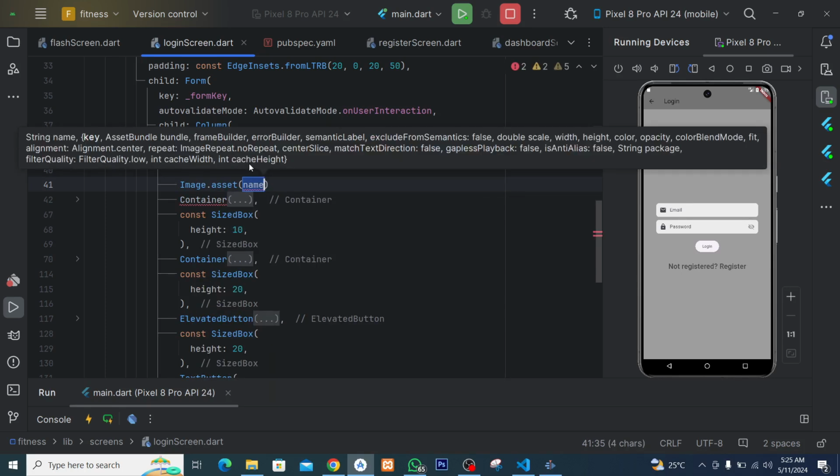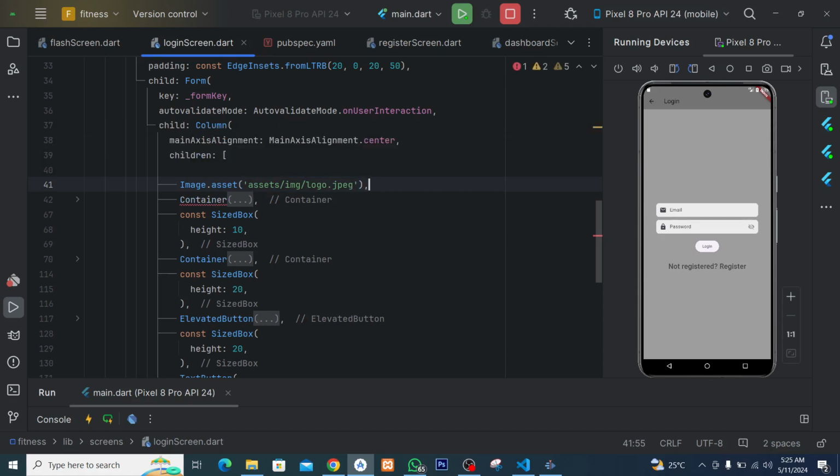For the asset, we have to specify where the location of the image is. It's inside the asset folder, then comma, then img, then comma. Then we also have the name of our file, which is logo.jpeg like this. Make sure you put a comma here.